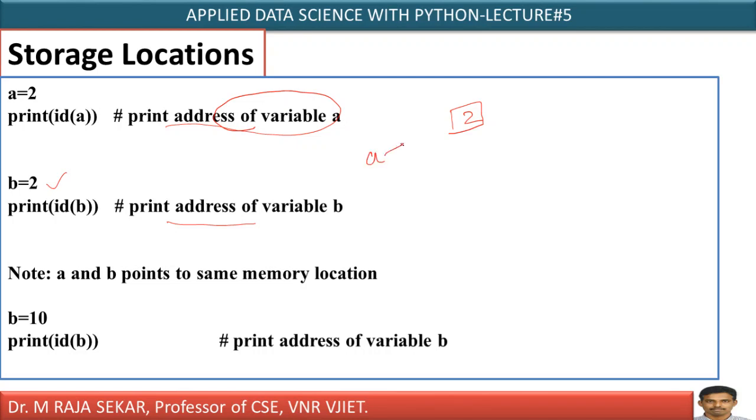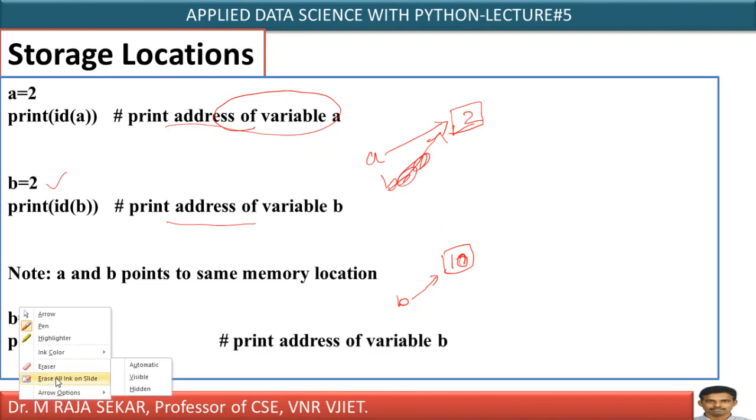This A and B will point to the same memory location. Why? Because they will have the same address. Anyway, we will see in Jupyter notebook. For example, if you change the value in B, if I say B equal to 10, then B will get 10. This address will get changed. In that case, it will point like this, isn't it? Here it will not point. Anyway, we will see in Jupyter notebook.